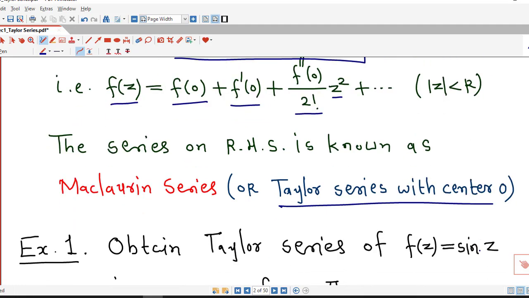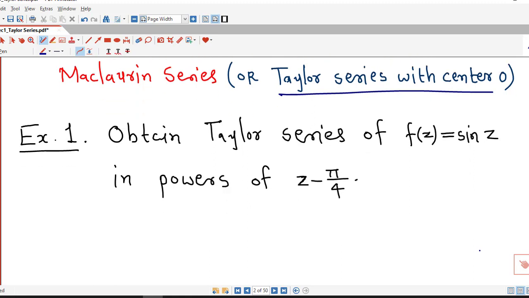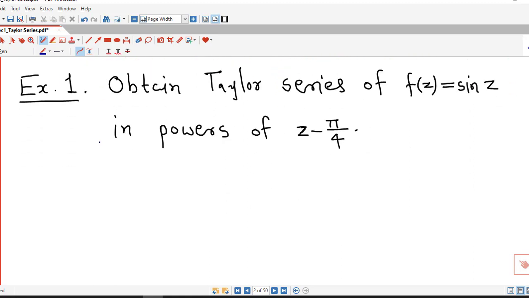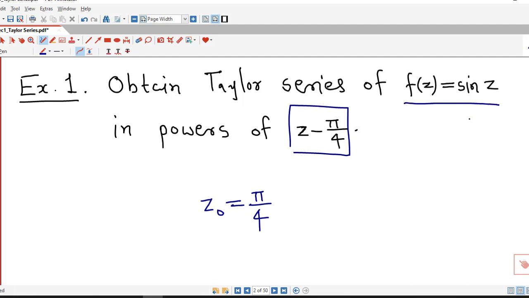So with this in mind, we consider some examples on Taylor and Maclaurin series. Here we are asked to find the Taylor series of sin z in powers of z minus pi by 4. So the center is pi by 4. Now we know that sin z is analytic at all points in the complex plane.